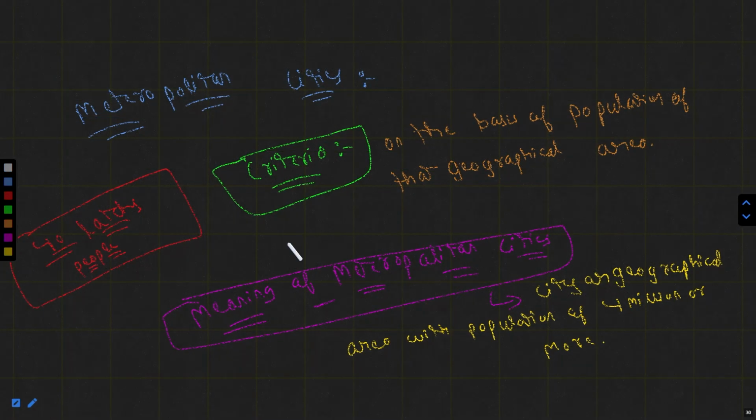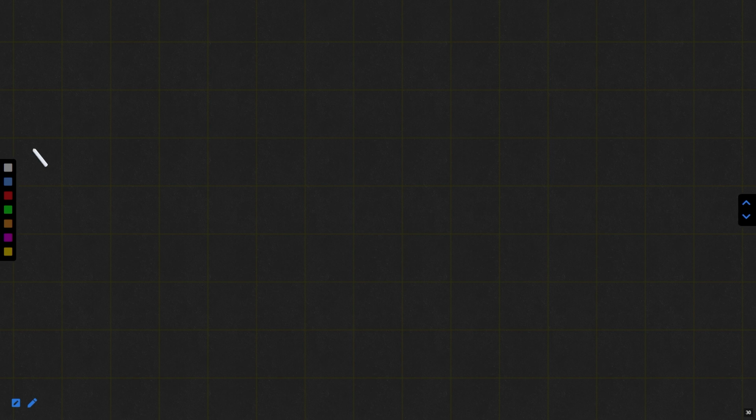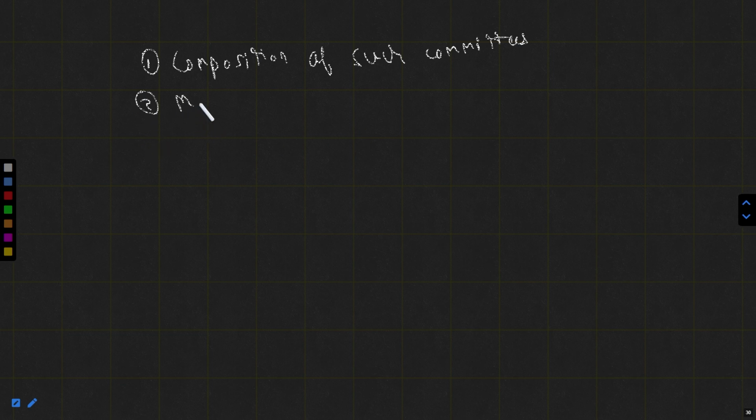So here you can write it down. What are the areas? Please write it down again so that it gets copy pasted in your mind. First, composition of such committees. Second, manner of elections into such committees.